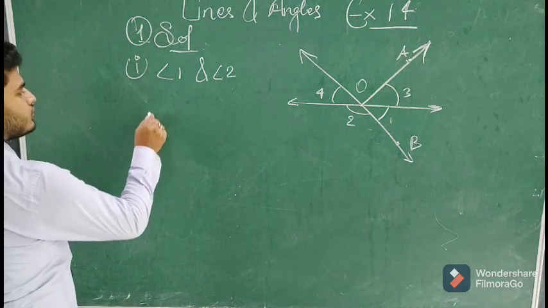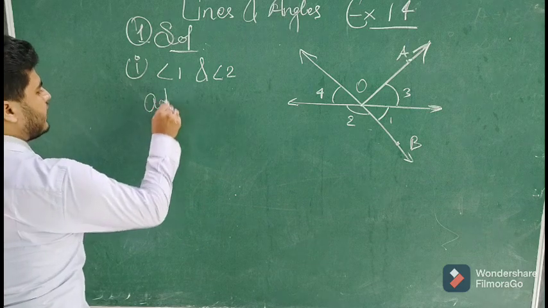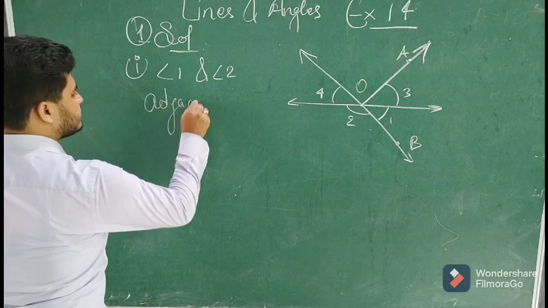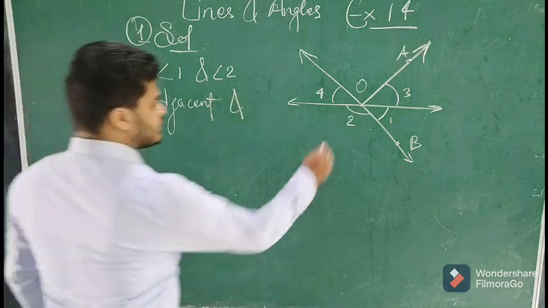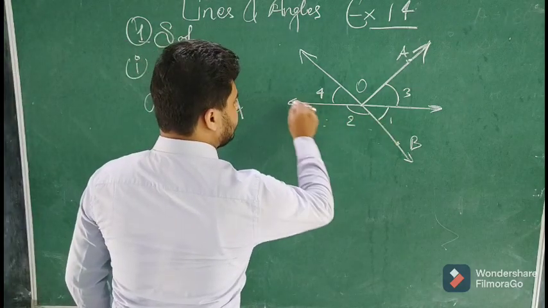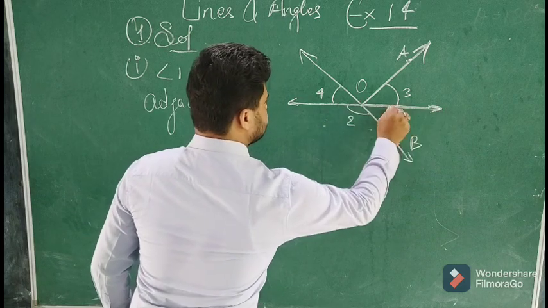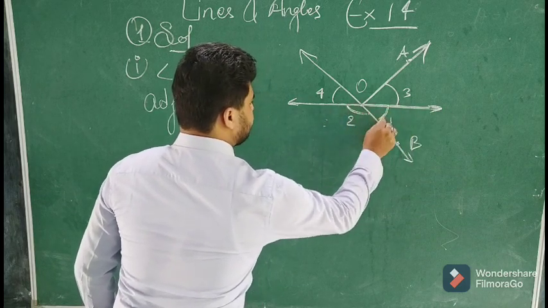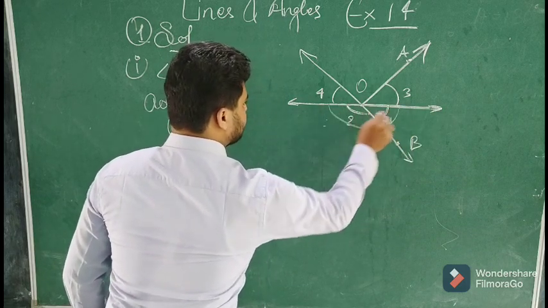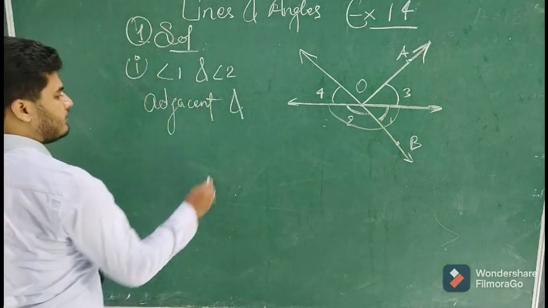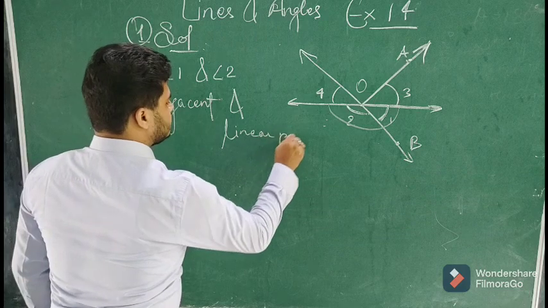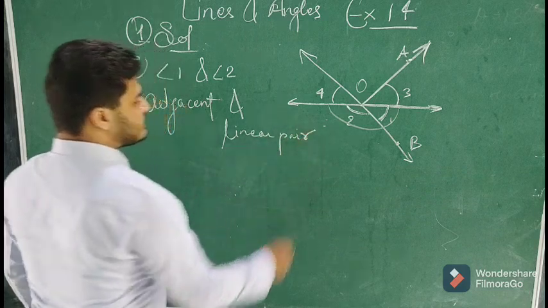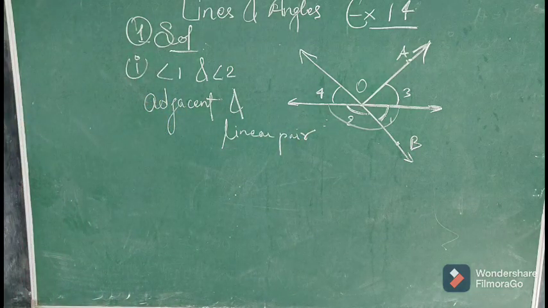They are lying next to each other, so they will be called adjacent, and their sum is equal to how much? 180 degrees, because they are forming on a straight line. On a straight line the sum of the two angles is equal to 180 degrees, so they are forming a linear pair also. So they are adjacent as well as a linear pair.